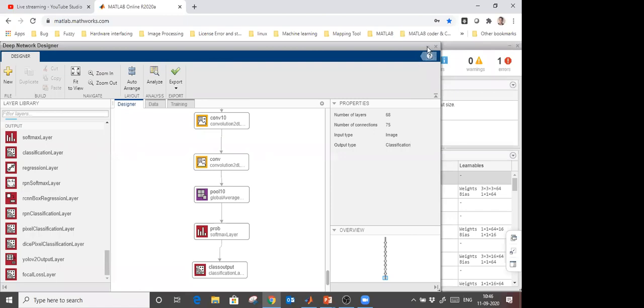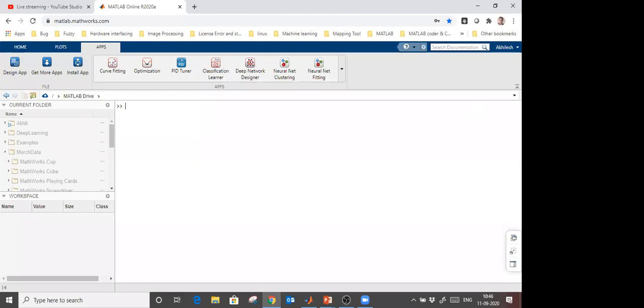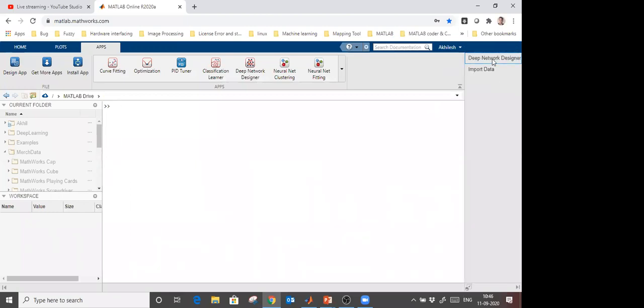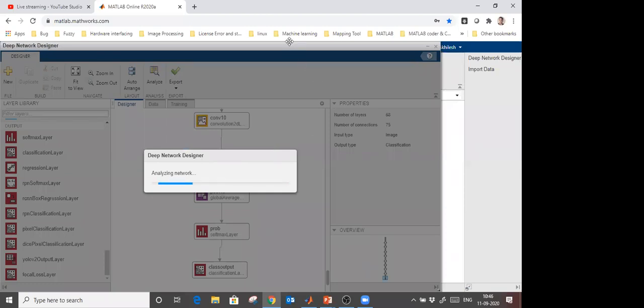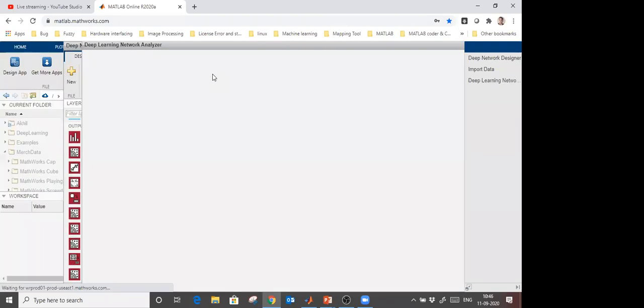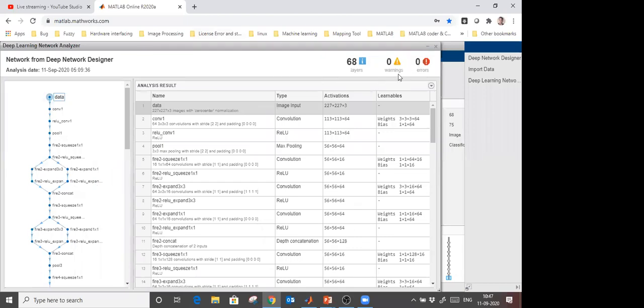Let me minimize this and close this analysis, and open this again. Okay, I'm going to analyze again, and I am going to check if there are errors or not. When you click on analyze network, you can check whether there are any errors in your layers. Right now you see that 68 layers are there, 0 warnings and 0 errors. So perfect. Till now, no news is good news, right? So here we got the perfect layers without any errors.